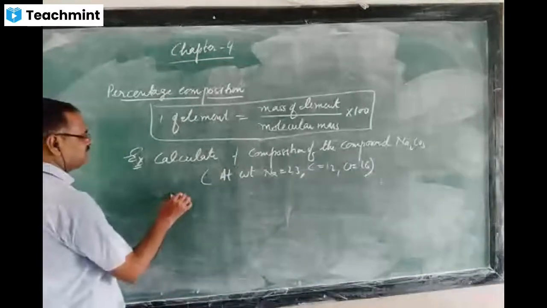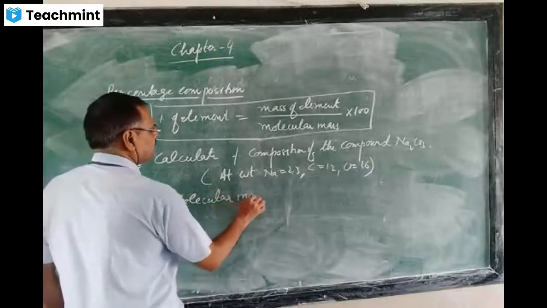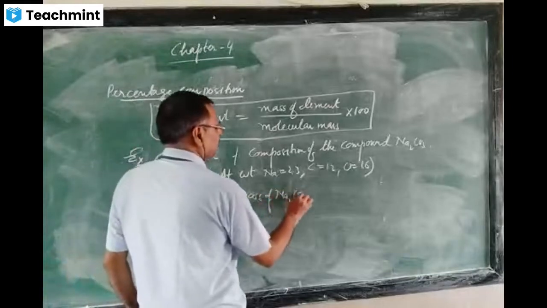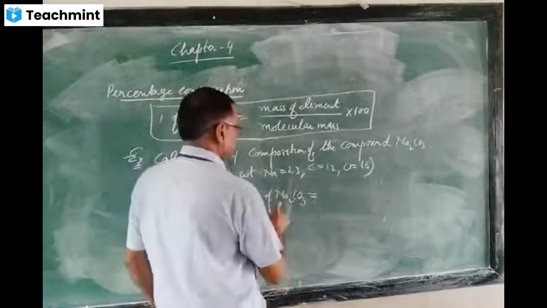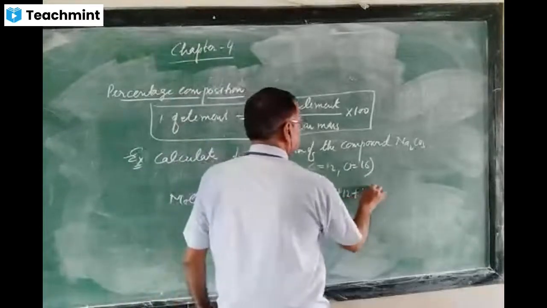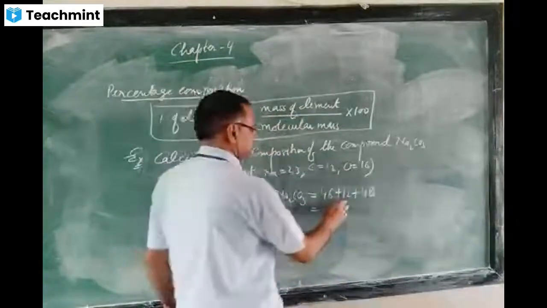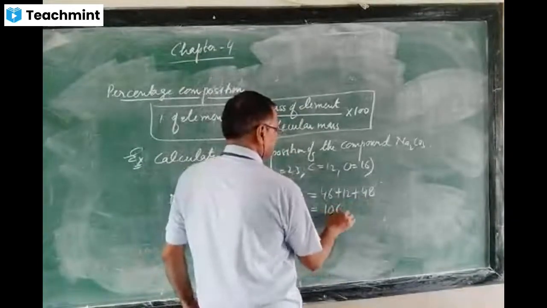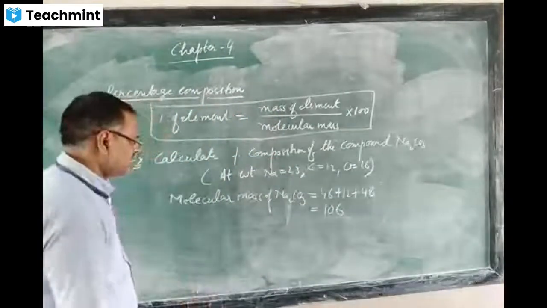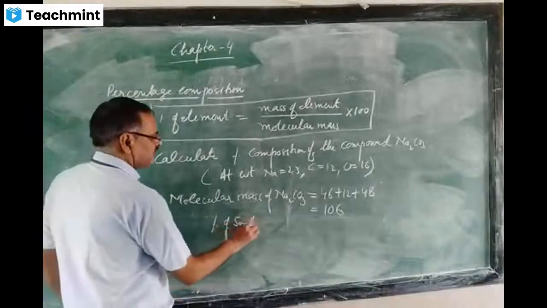So the molecular mass of sodium carbonate is 46 plus 12 plus 48, which is 106. This is the molecular mass of sodium carbonate. Now, percentage of sodium.